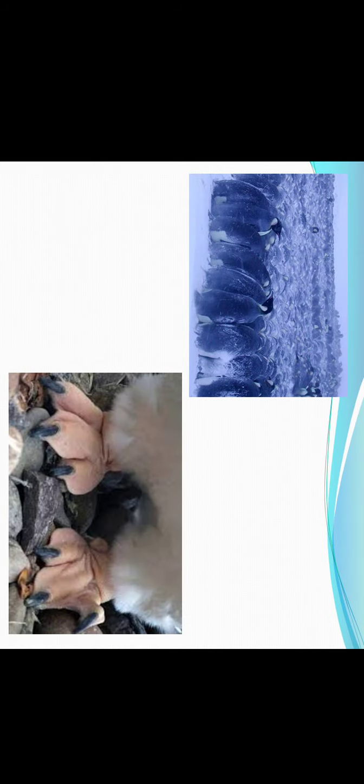So you have seen many pictures of penguins huddled together. Huddled together in the sense you can see how they are in a group. So they do it to keep themselves warm. If so much cold is there, what do we do? We hug our friends, we hug together and sit so closely, right? So why do we do so? To keep ourselves warm, we do so, right?